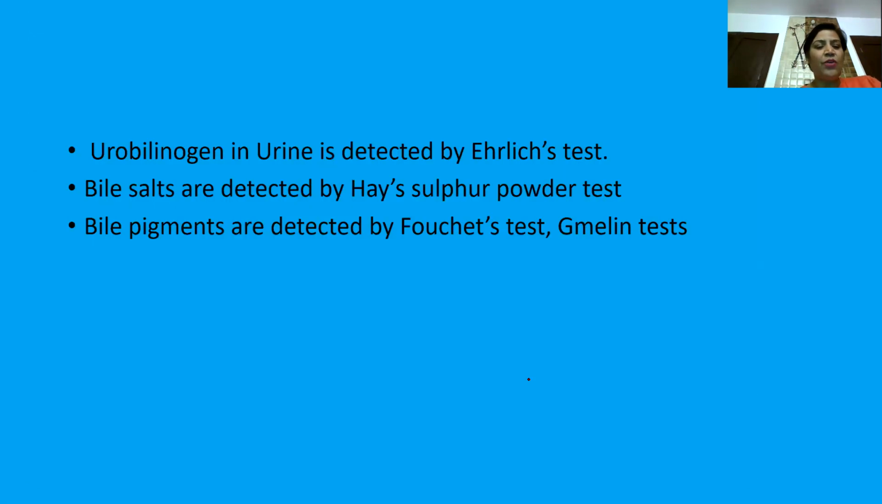Then the detection of urobilinogen in urine is by Ehrlich test. Bile salts are detected by Hay's sulfur powder test, and bile pigments are detected by Fouchet's and Mellin tests. These are again very, very important questions asked in the exam.